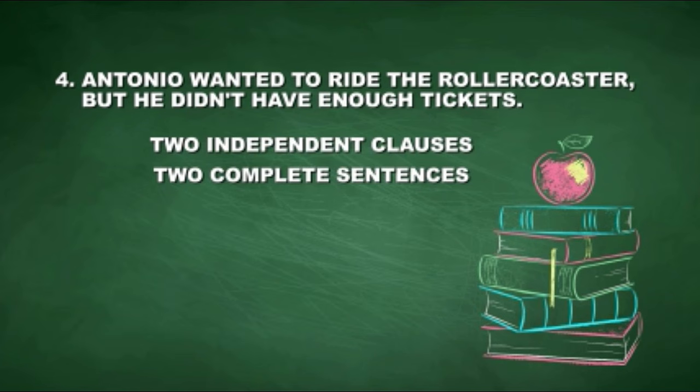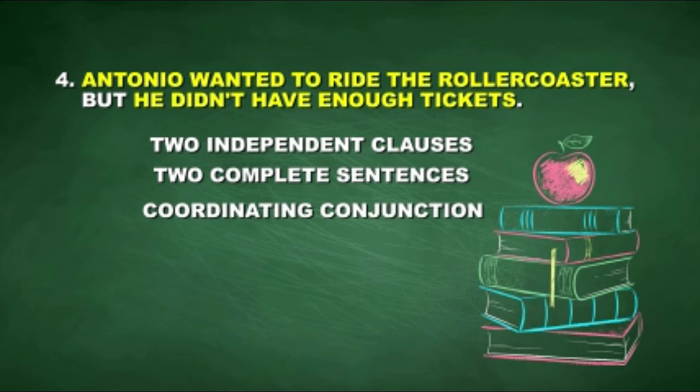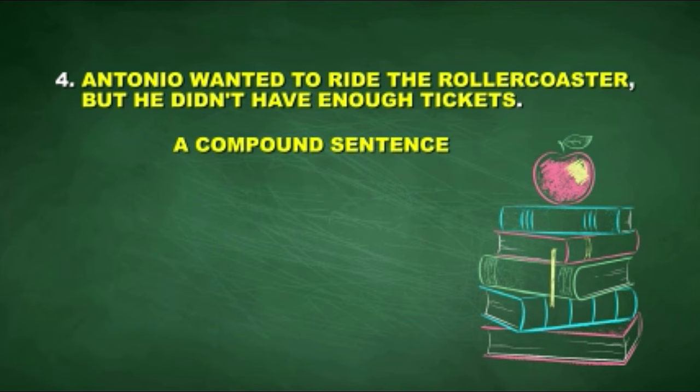The first is Antonio wanted to ride the roller coaster. The second is he didn't have enough tickets. Each one is a complete thought. So I have 2 independent clauses in this sentence. I also see the coordinating conjunction but in this sentence. All of these clues let me know that this is a compound sentence.